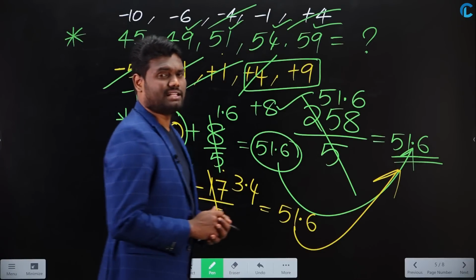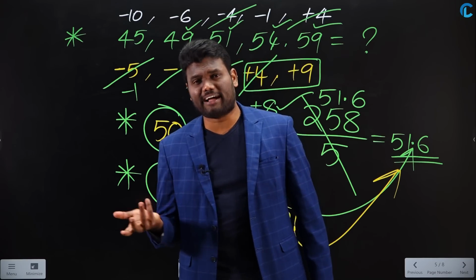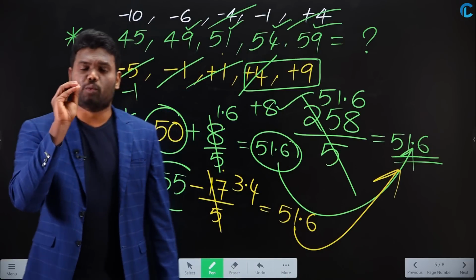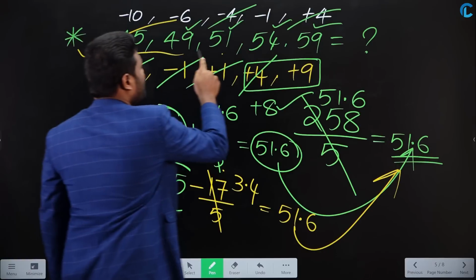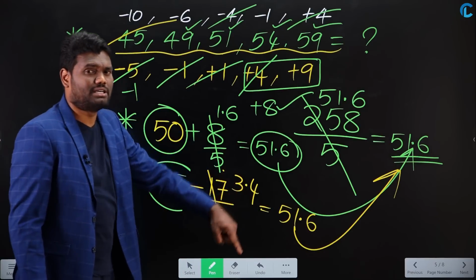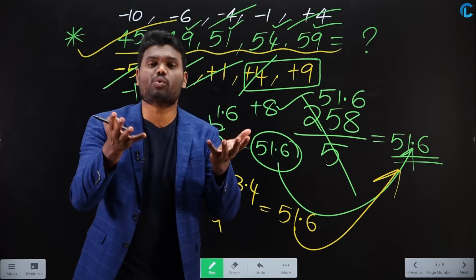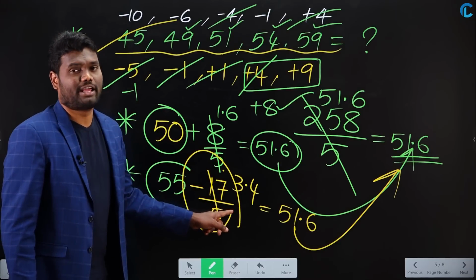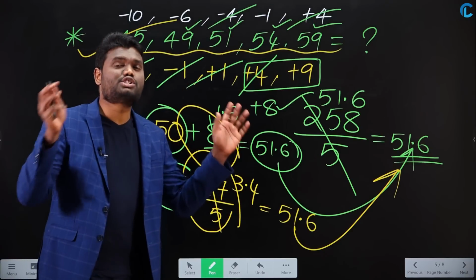So simply I can say that whether your assumption is 50 or 55 or 45 or 60, it doesn't really matter. The simple thing is, to make the calculation simple, you need to assume the average as a number which is close to the given numbers. If we assume a number closer to these numbers, the calculation is going to be easier. If you are getting a negative value, then you need to subtract, but while subtracting, distribute and subtract. If you are getting a positive value, then you are supposed to add. While adding, distribute and add.